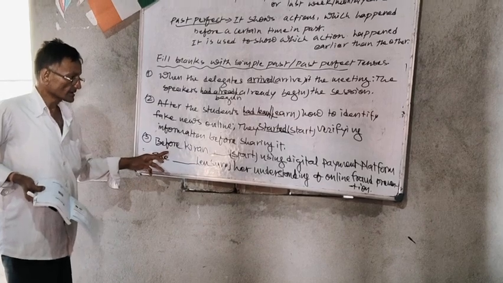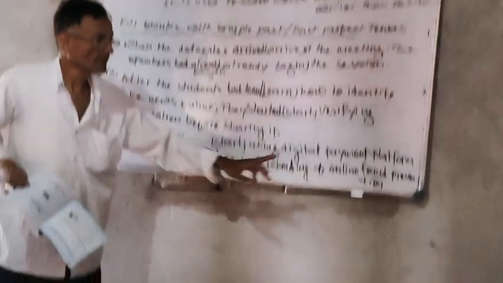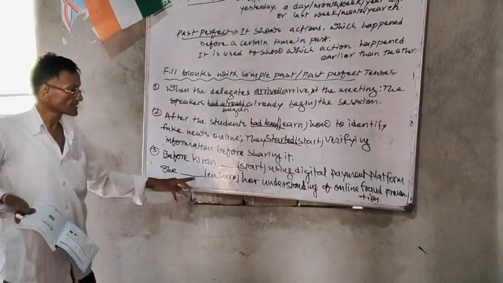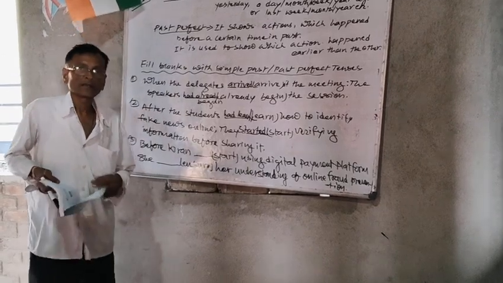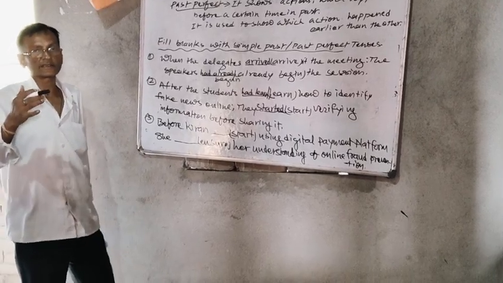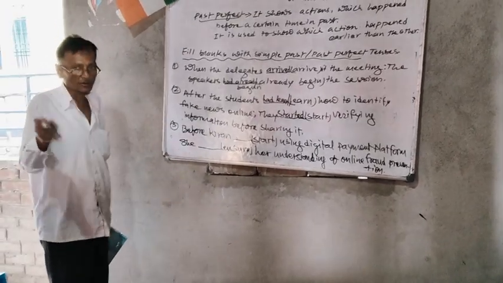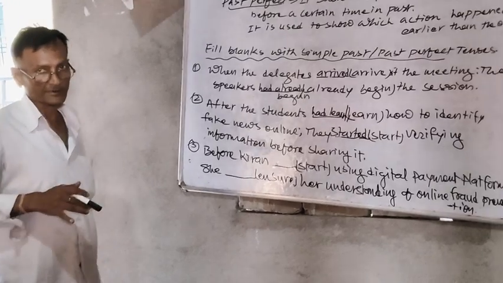Third is coming up: before Kiran using digital payment platform, she ensure her understanding of online fraud prevention. Here a girl named Kiran has come on a platform for using digital payments.